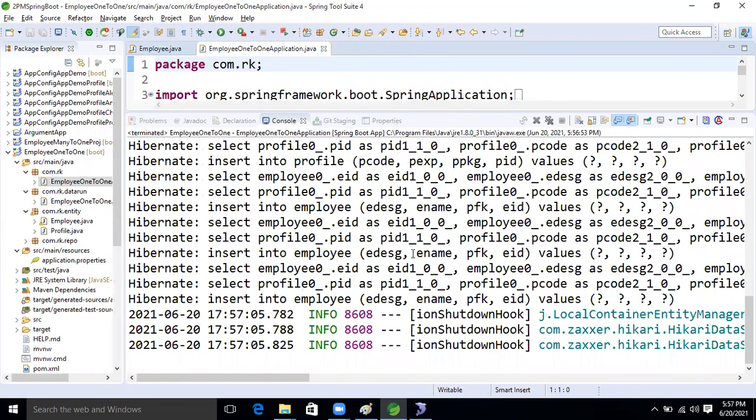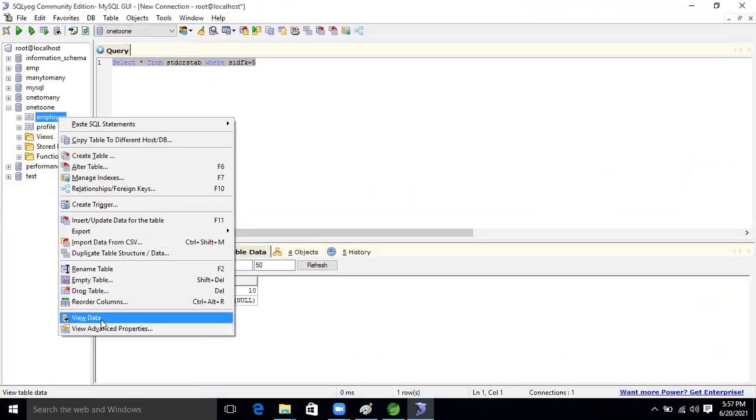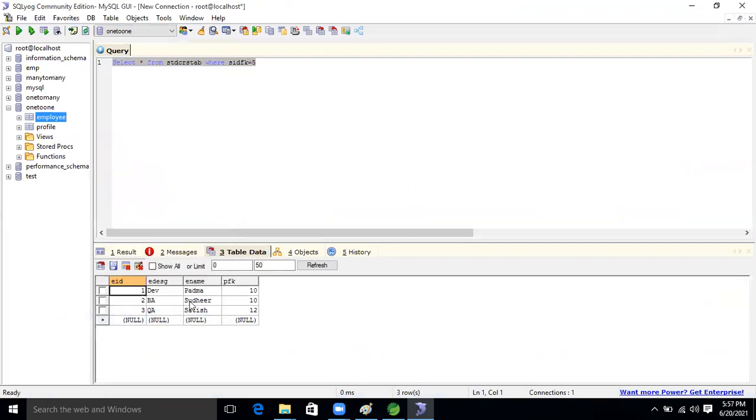Okay, guys, I removed the unique constraint. Unique equal to true, removed. Now see, is all this data the same or not? Even the duplicate foreign key appears two times, the same or not.